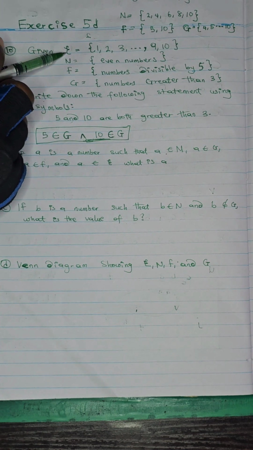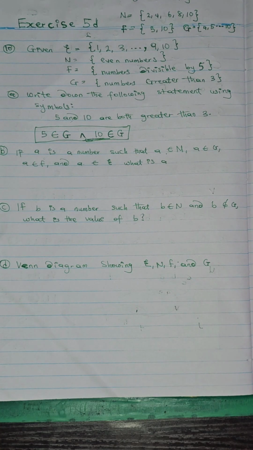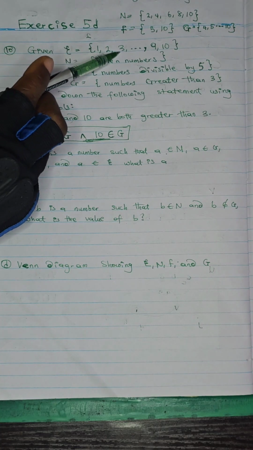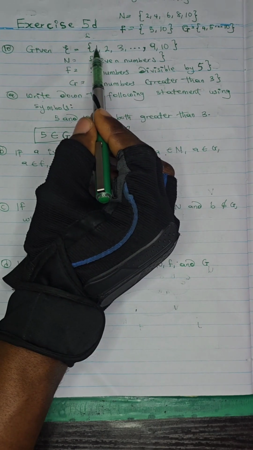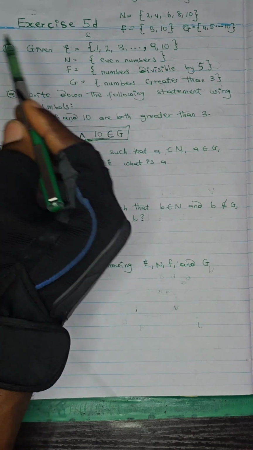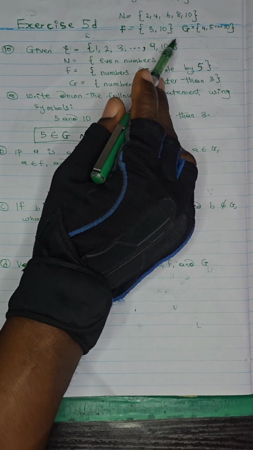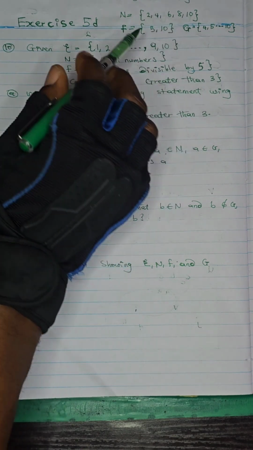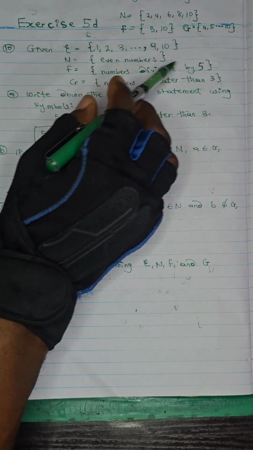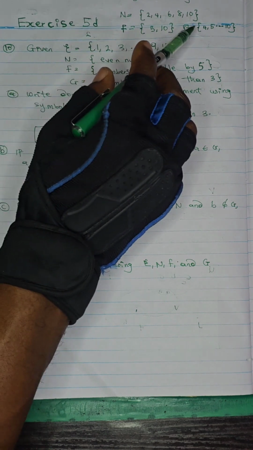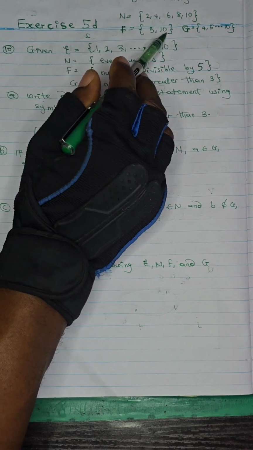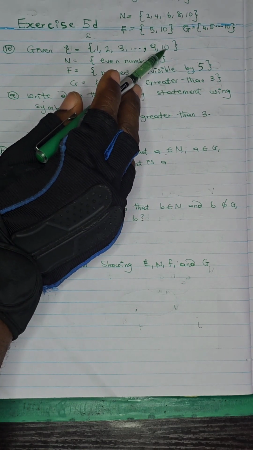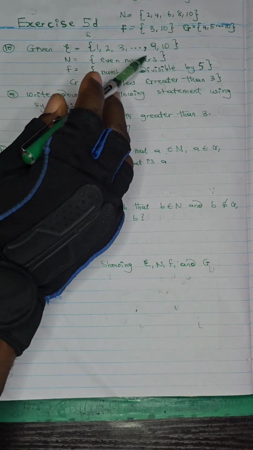Okay, sorry. Universal set, N, F, and G. So what is the common thing here? Let's check. First, this is universal set 1 to 10, and we know that 1, 2, 3 is not even in set G, so these ones are out. So we'll look for a number that this has, this has, this has, and that has. The first number I'm seeing that all four sets have is 10, I think. N has 10, F has 10, G has 10, and the universal set also has 10. No other number. I'm just checking, no other number.